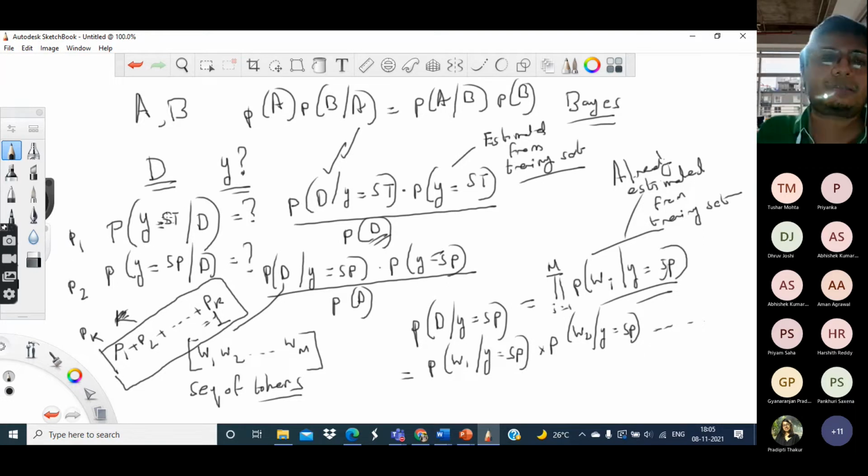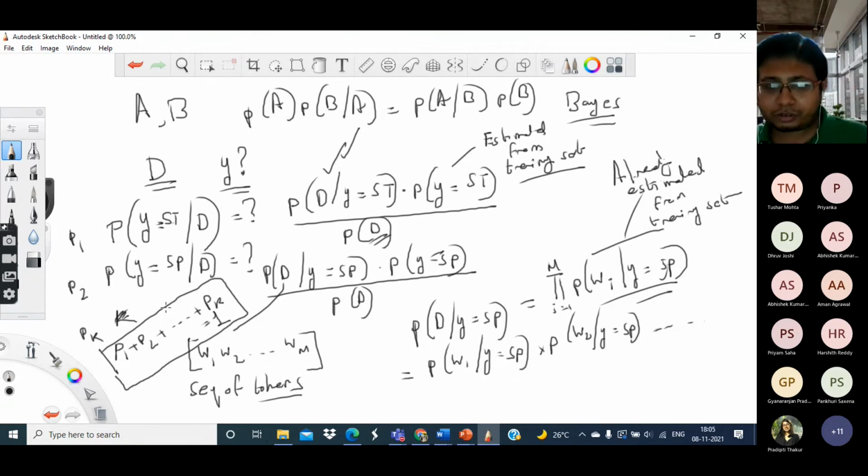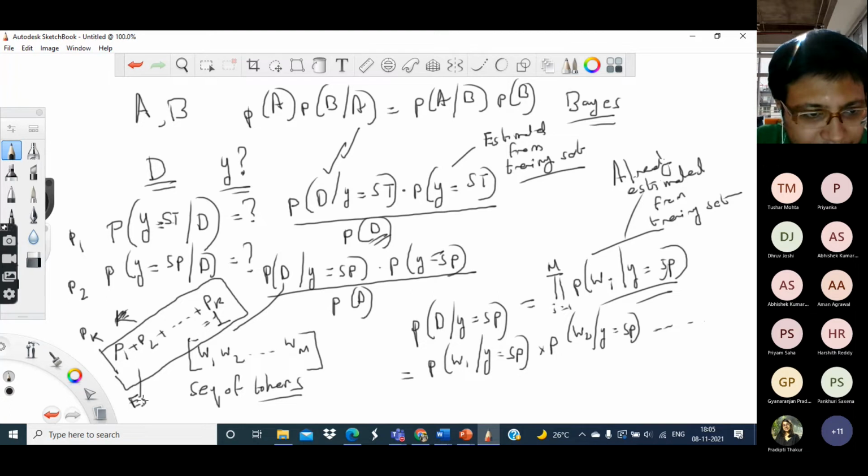Why? Because the document must belong to either science, technology, sports, politics, or business, finance, or something. That is, every document has to belong to one of these categories. There is no other option. So the probability of those things has to be equal to 1. So from using this I can estimate PD, and once I get PD, I can get the numerical values of these probabilities.